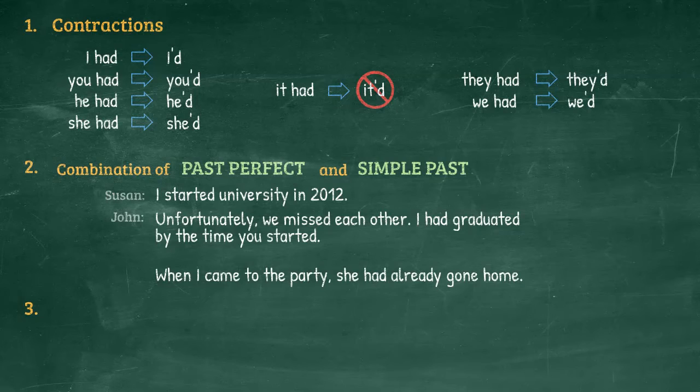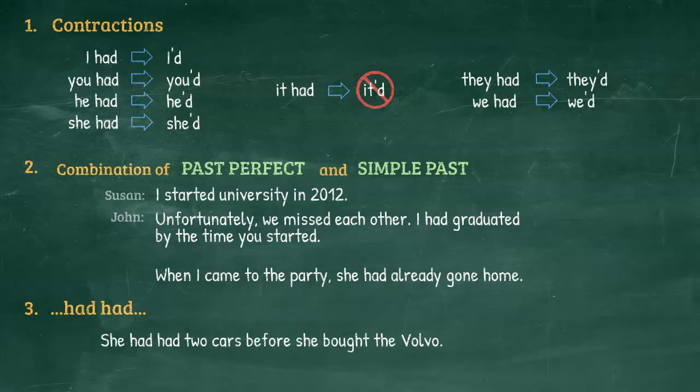Finally, there might be a time when we need to use the verb have in the past participle, in which case we would have two hads. For instance, she had had two cars before she bought the Volvo. It just means that she owned two cars before she bought the current car. It might look strange, but it's perfectly fine. English is a little strange sometimes. All right, let's do some practice.